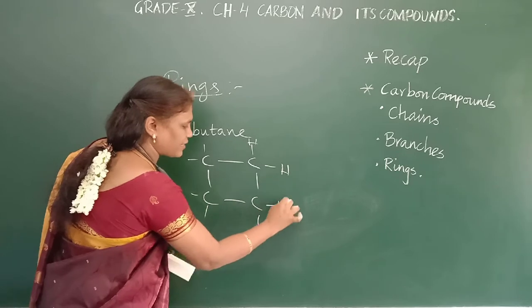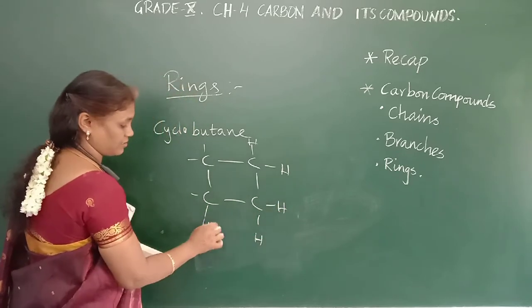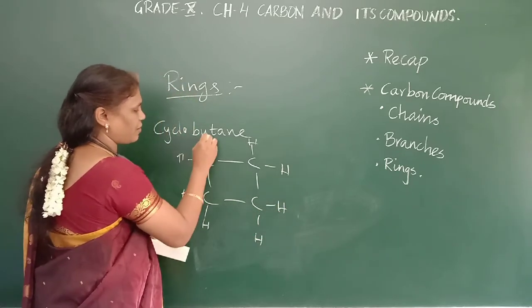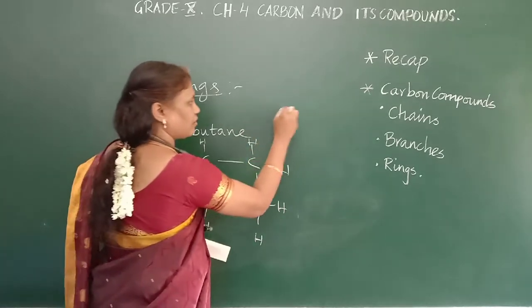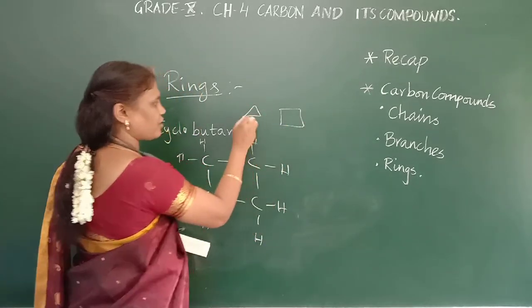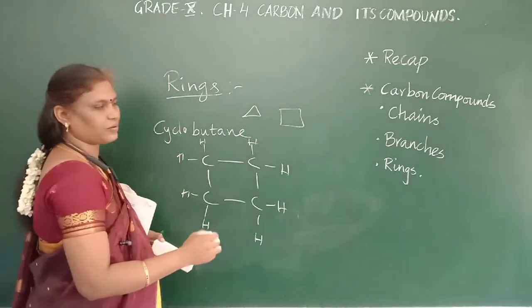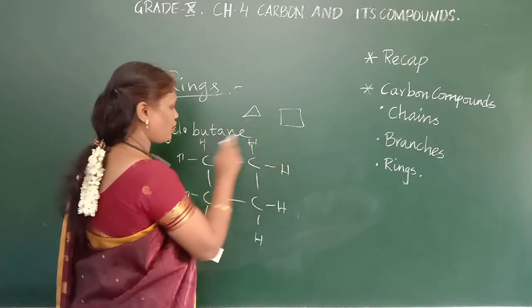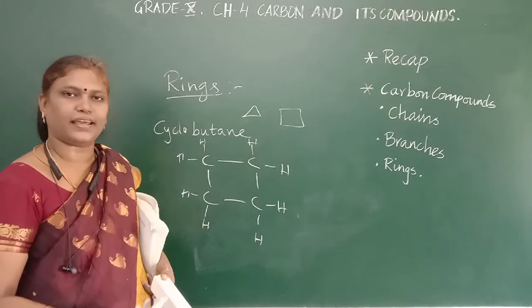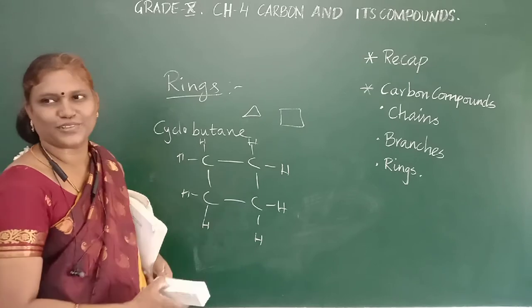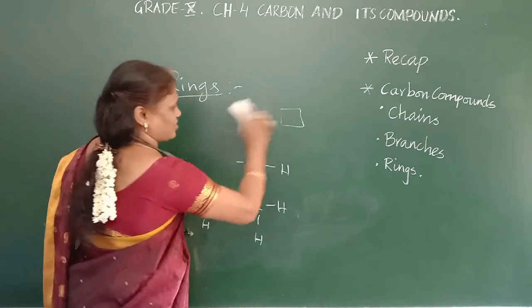Okay, it should have at least 3 carbons so that you can form a closed structure. So this can be written like this. This is cyclobutane. This is cyclopropane, cyclobutane, then cyclopentane. Like that you can draw. This is about the ring structures.